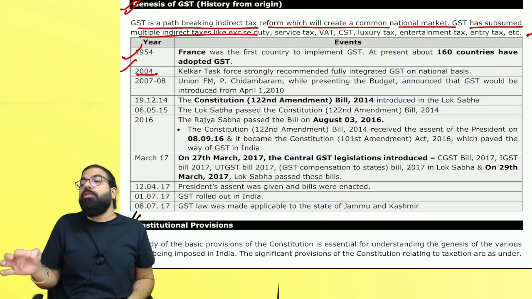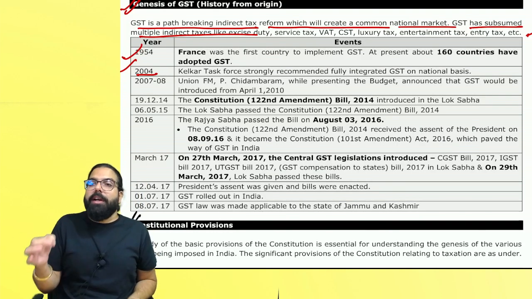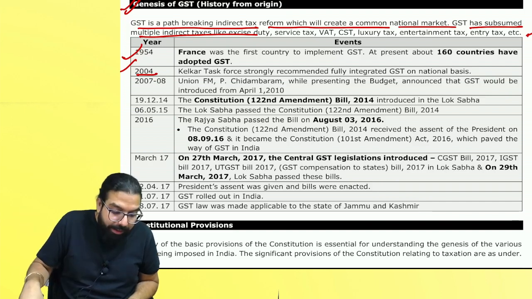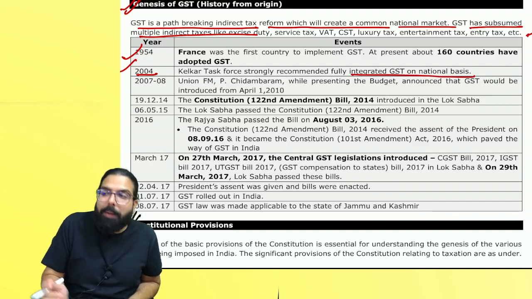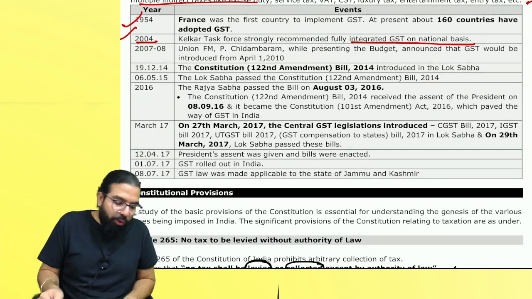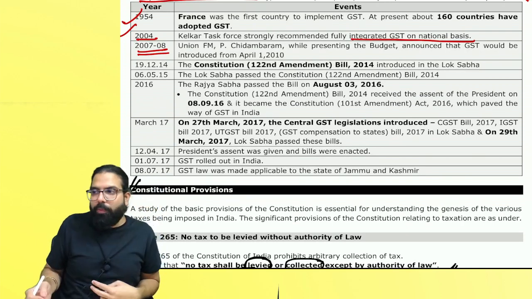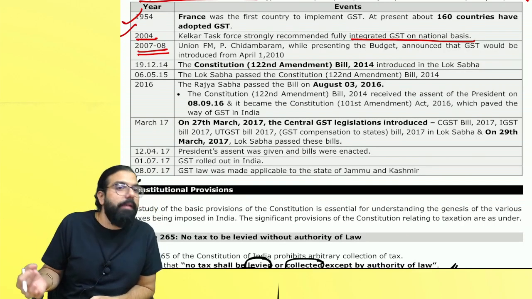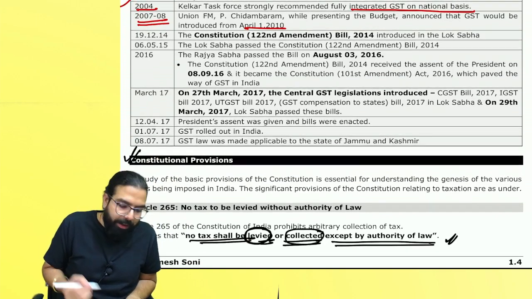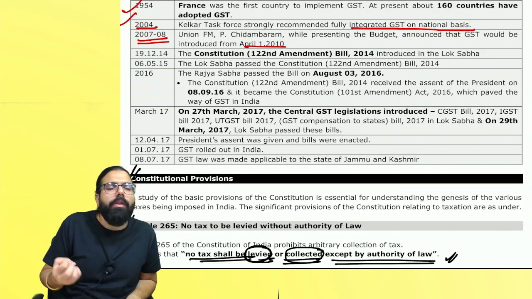The next one is 2004. In India, there was Dr. Vijay Kelkar. Under Dr. Vijay Kelkar, they went ahead and decided, Baba, I'm telling you about the history of GST. They decided that GST should be implemented on a national basis. But do you think that was possible in India? No. 2004, they thought. Then 2007-8, P. Chidambaram, when he was presenting the budget, told that GST will come into India from April. Take, everyone. Now to come in India in 2010, it never happened.